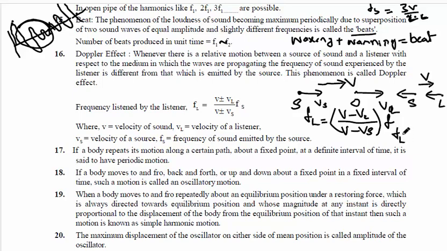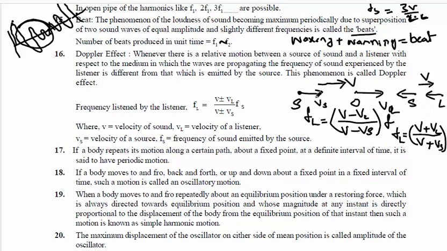F heard by listener, FL equal to, so now I am going to write the formula. See here, Vs is opposite to V means this Vs becomes negative, and negative of negative becomes what? Positive, means V plus Vs. Why is it positive here? Because Vs is opposite to V, and VL is also opposite to V, this negative negative becomes positive. So V minus of minus means plus VL. So the general formula has a negative sign, but here it becomes positive because they are opposite. That's why the sign changed to plus, and that's why you can write plus or minus here.